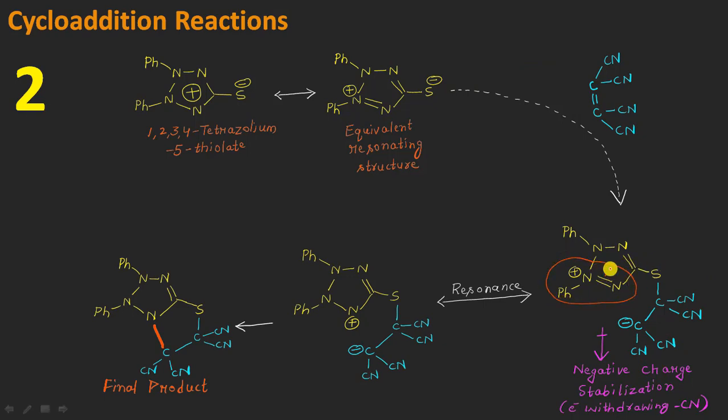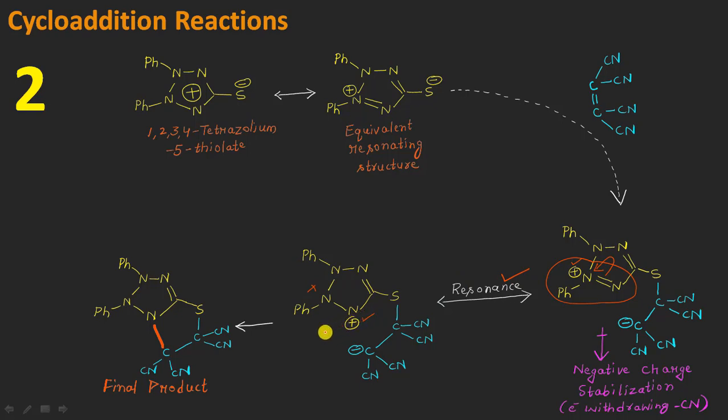And after that, we can show resonance even here in this part of the molecule. That will be something like this here, sending pi electrons onto the nitrogen having a positive charge. Because of that, this positive charge here will be dispersed, which is no longer visible on this nitrogen atom here. But what is happening is, because of this resonance, now this nitrogen atom is having a positive charge, right?